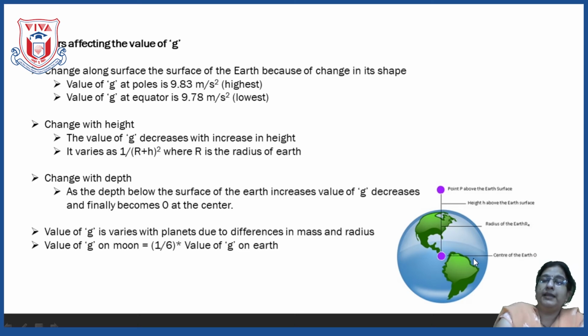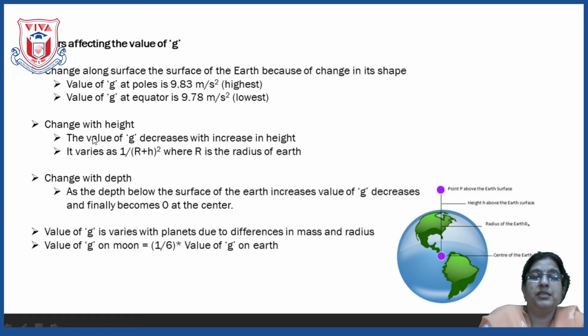So at the equator it is different and at the poles it is different, then which value has to be taken? It is 9.83 at the poles and 9.78 at the equator. So instead of these two different values, one common value is taken when we solve numericals, and that is 9.8 meter per second square. This is the common value taken for acceleration due to gravity.